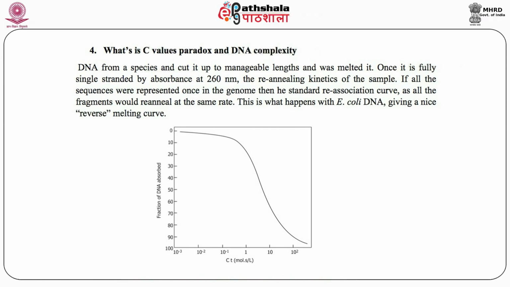Now, take the DNA from a species, cut it into small pieces, and then you can actually melt it. Once it is in the form of single strands, we can measure the absorbance at 260 nanometers. If all of the sequences were represented just once in the genome, then the reassociation curve or reannealing curve of the DNA would follow a particular kinetics. But it is actually found that when you take the DNA of a complex organism like a human, melt it and then reanneal it, there are certain regions which anneal much faster and certain regions which anneal much slower. So, there are differential rates of annealing of the DNA.